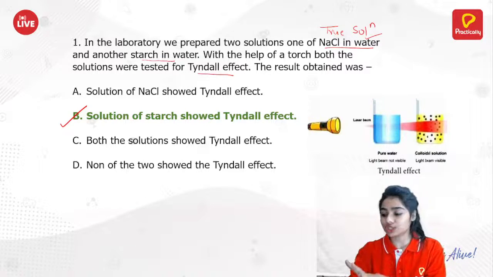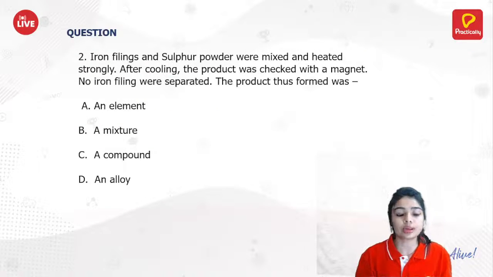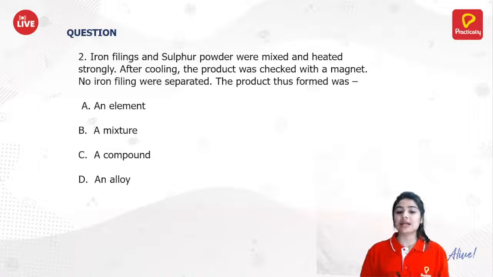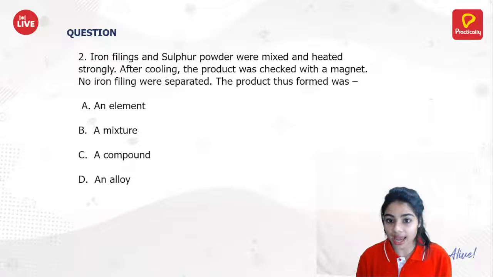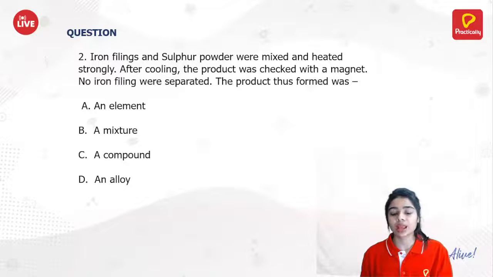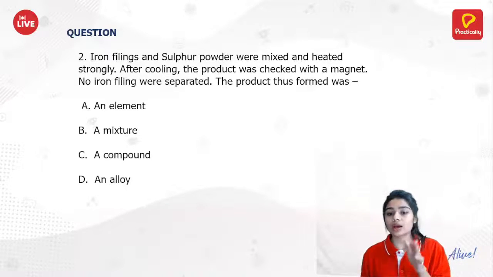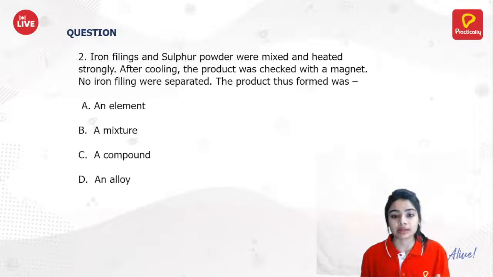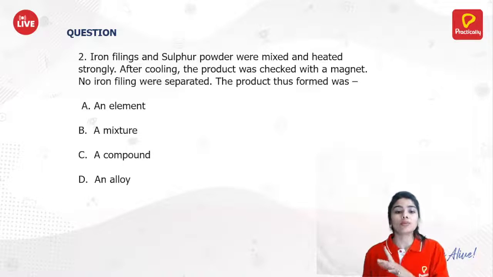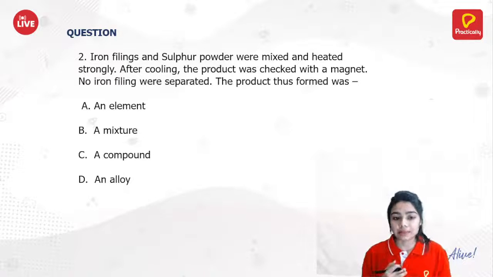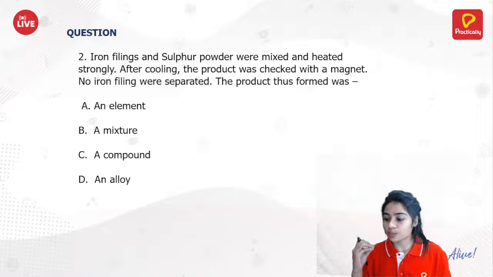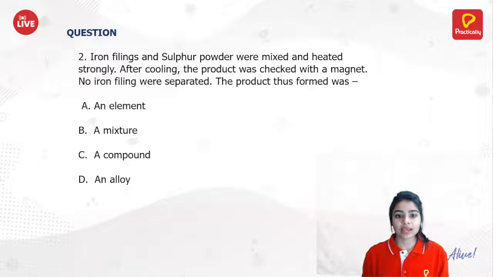Now, second question. What do you think? Iron filings and sulfur powder were mixed and heated strongly. After cooling, the product was tested with a magnet. No iron filings were separated. The product thus formed is: an element, a mixture, a compound, or an alloy? So basically the question is, if we are having iron and sulfur,